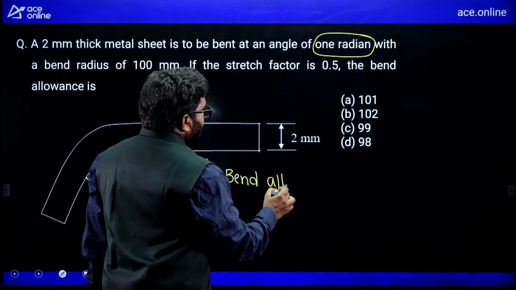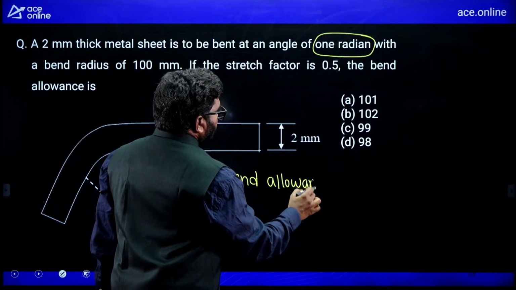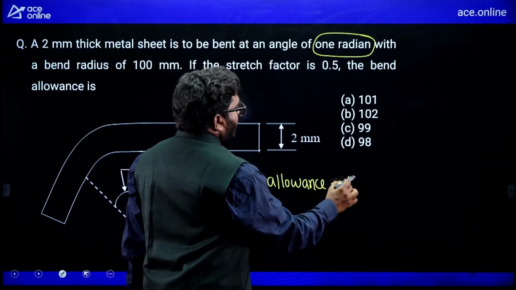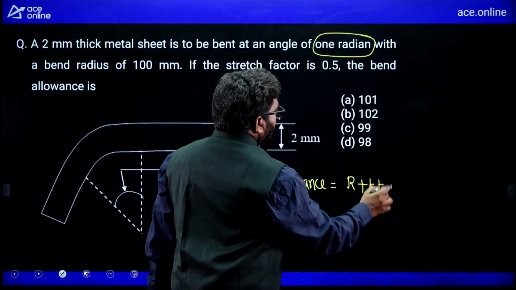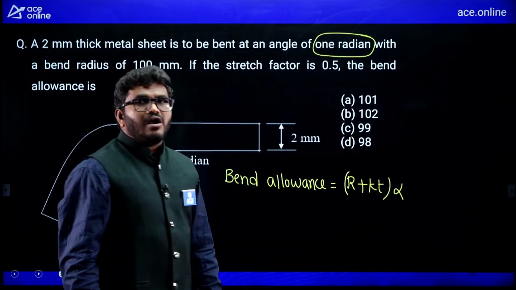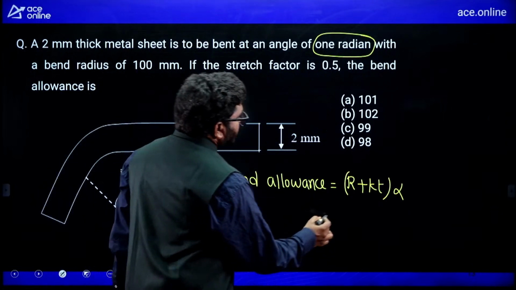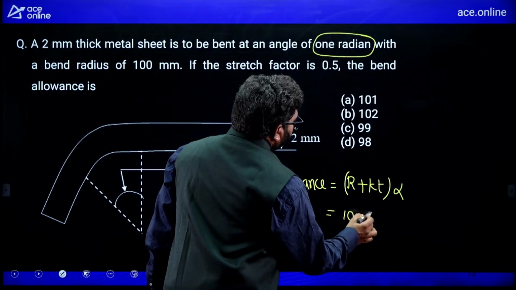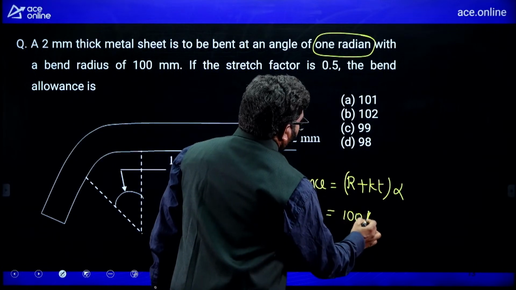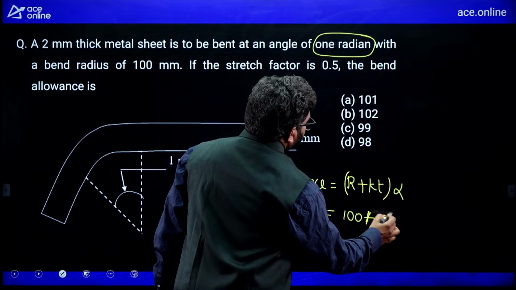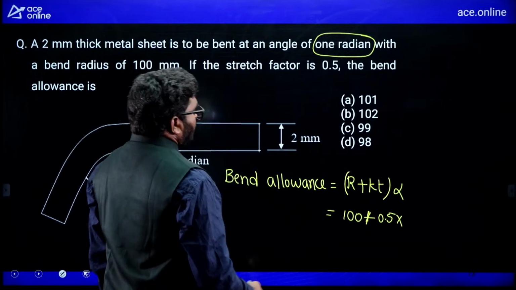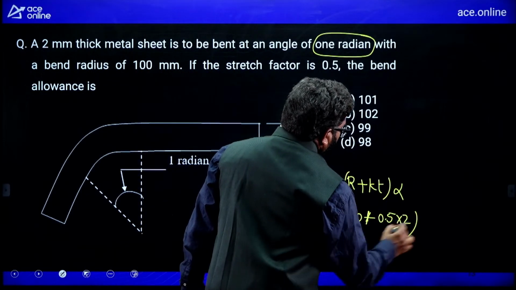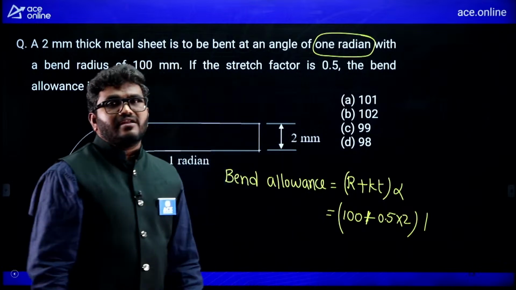Bend allowance is equal to R plus K into T into alpha. R is the radius of the bend. Now see here, radius of the bend is 100 plus 0.5 stretch factor. Thickness of the body is 2 mm into 1 radian bending angle.